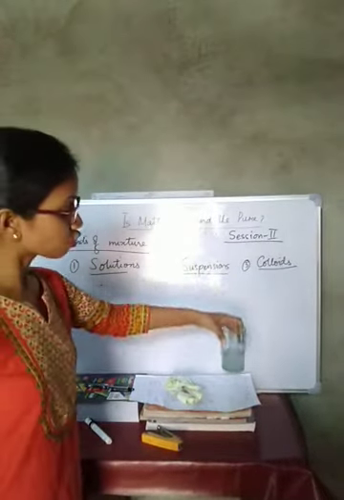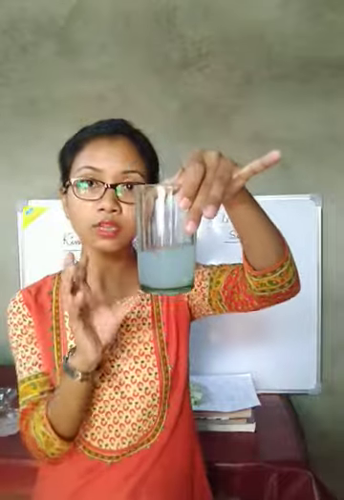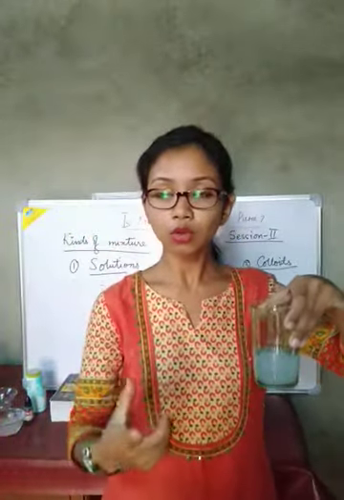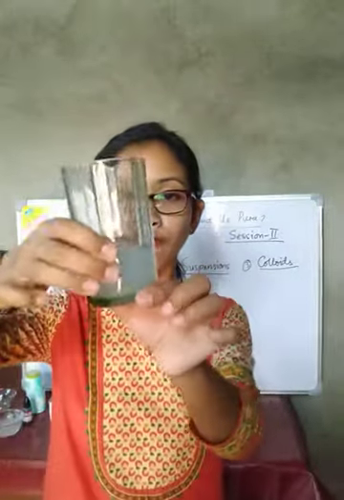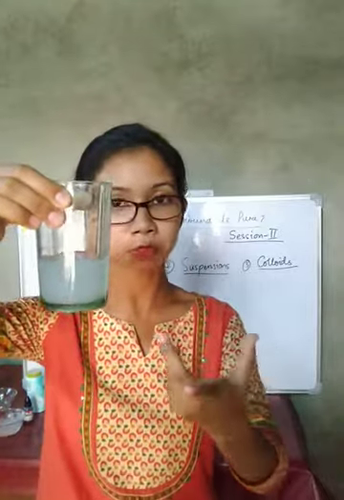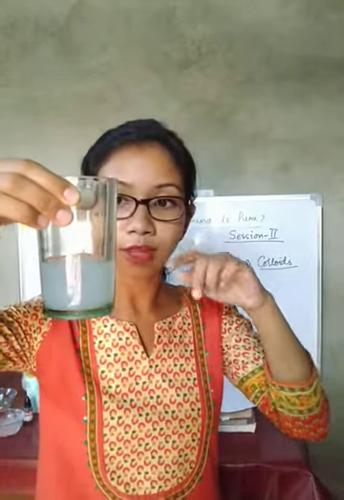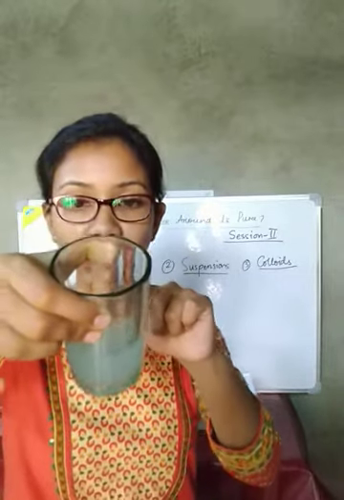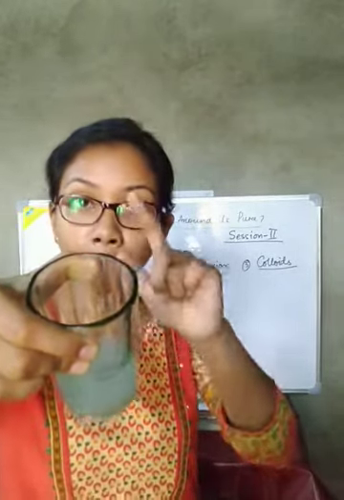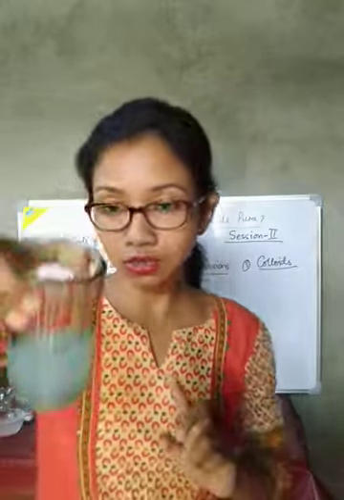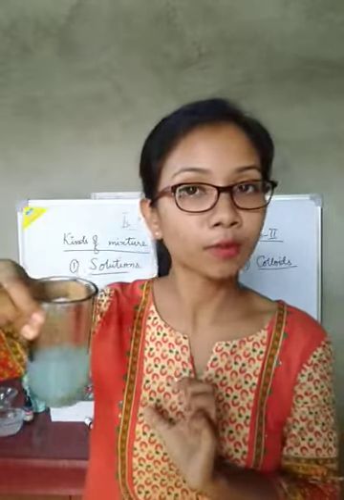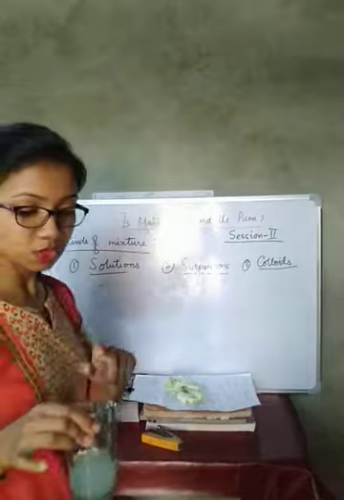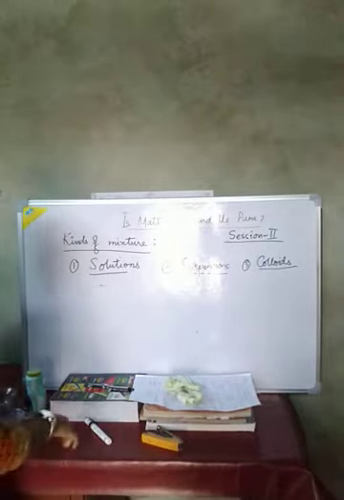Now you see, it seems to be a solution. The colloid is the most confusing part. I am telling you what a colloid is. A colloid is a heterogeneous mixture, but you cannot see the detergent particles. We will do some experiments further to find out that it is a colloid. You cannot find the suspended or dissolved particles here, but it is not completely distributed. The detergent particles that I have dissolved here are not uniformly mixed, so we call it a heterogeneous mixture, and it is known as a colloid. Now let us see how we will find the difference between colloid, solution and suspension.